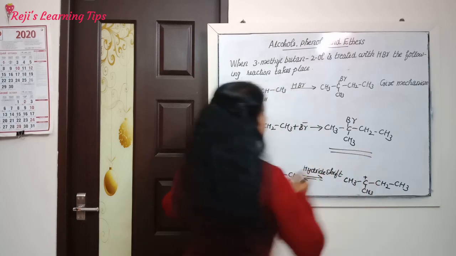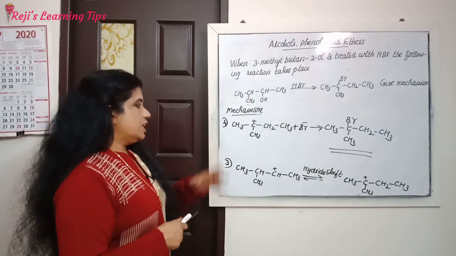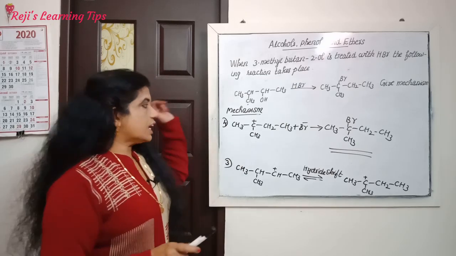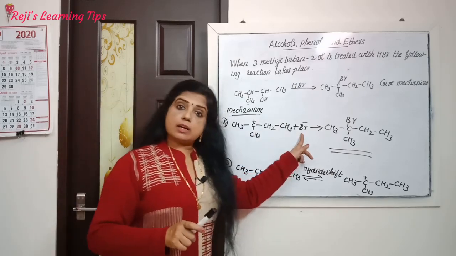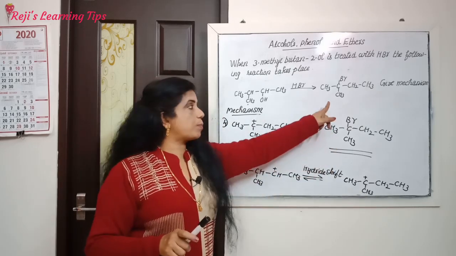Understood? Okay. This tertiary carbocation reacts with the bromide ion, then we will get our products.